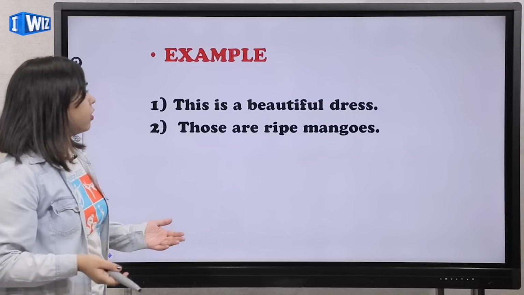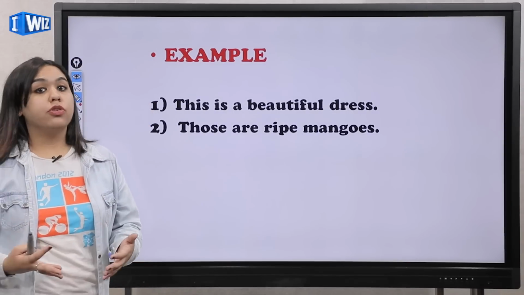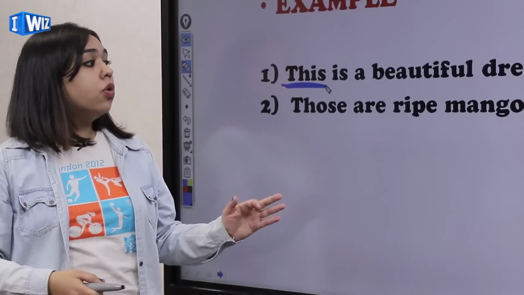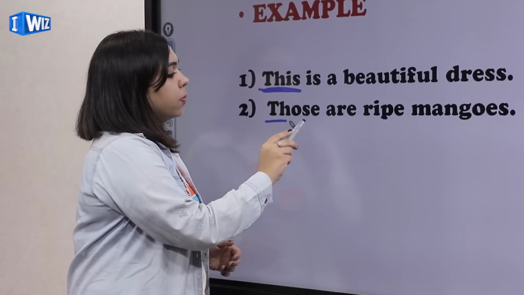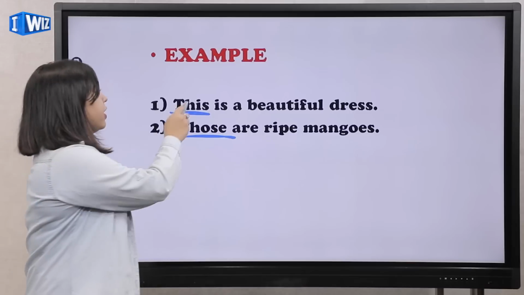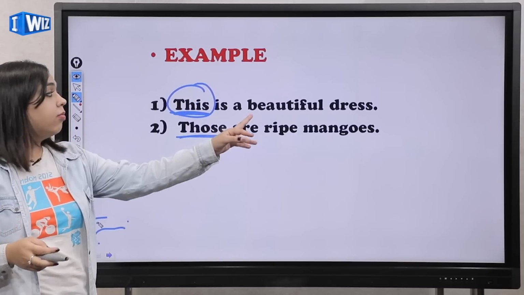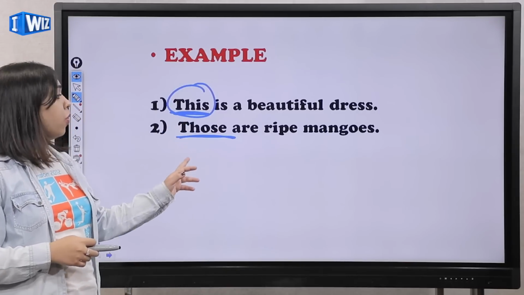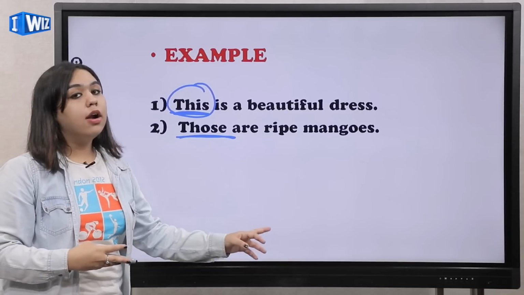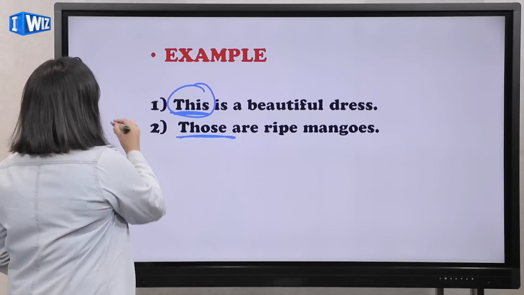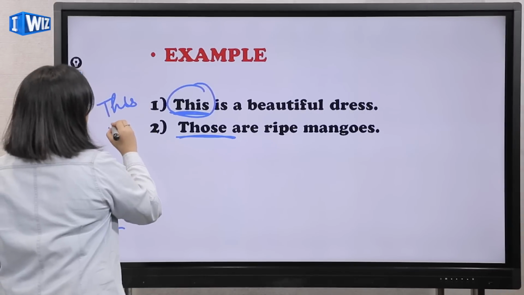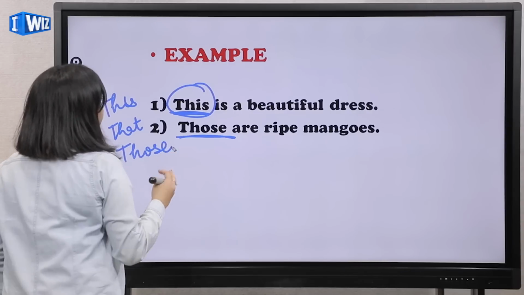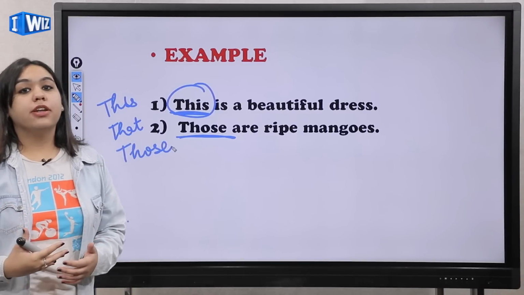Some examples of demonstrative pronouns are: this is a beautiful dress. So here this will be a demonstrative pronoun. Those are ripe mangoes. I hope that this is clear to you guys that this we particularly use for single things. We are talking about one dress, so that is why we are using this is a beautiful dress, and those refers to plural. Those are ripe mangoes. So here we use, let's say, this, that, those. Okay, so these are some examples of demonstrative pronouns.